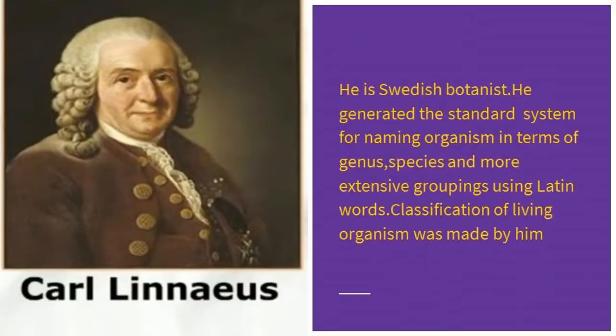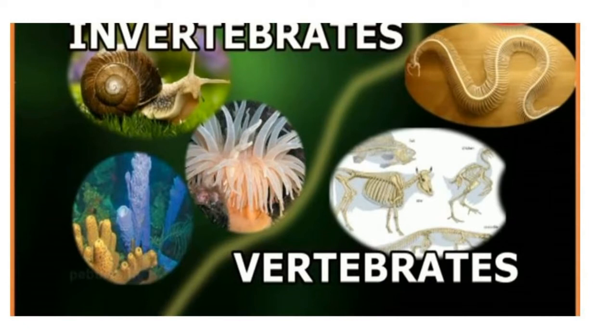The first systematic approach to the classification of living organisms was made by a Swedish botanist, Carolus Linnaeus. He generated the standard system for naming organisms in terms of genus, species, and more extensive groupings using Latin terms. Then the classification of living organisms: one is invertebrates, another one is vertebrates. In this chapter, we are going to see the detailed study of invertebrates and vertebrates.